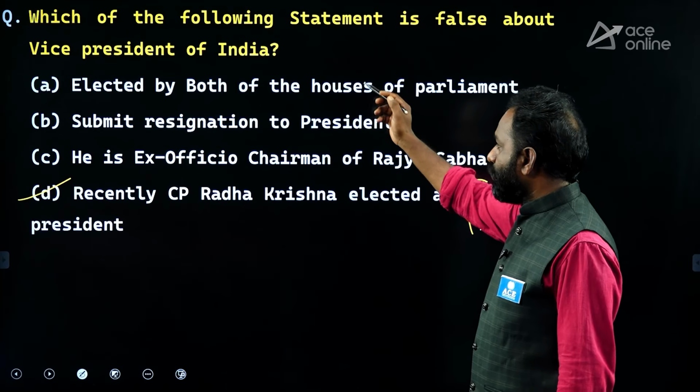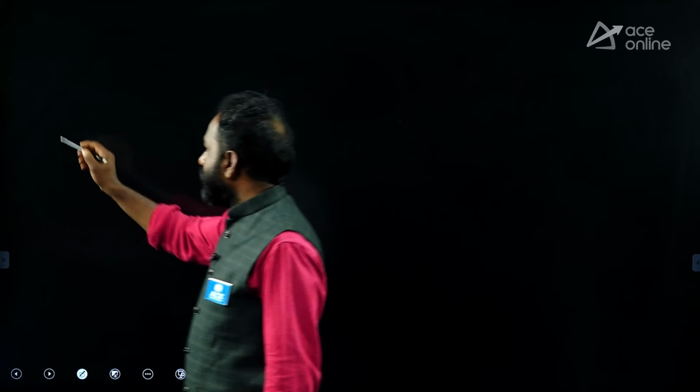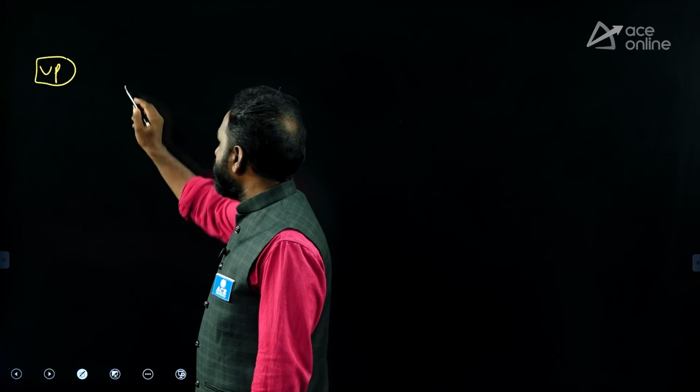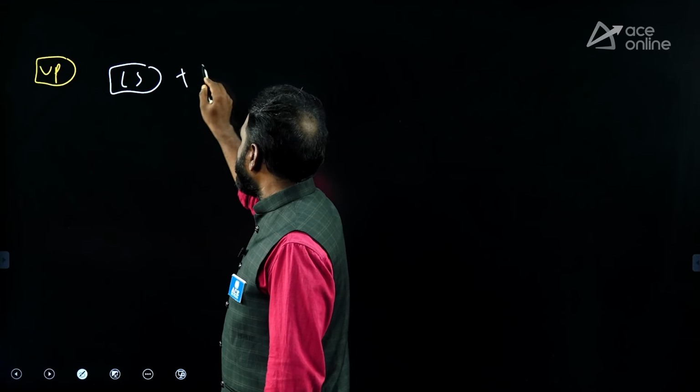Yes, he is elected by both Houses. The Vice President is elected by the Lok Sabha as well as the Rajya Sabha.